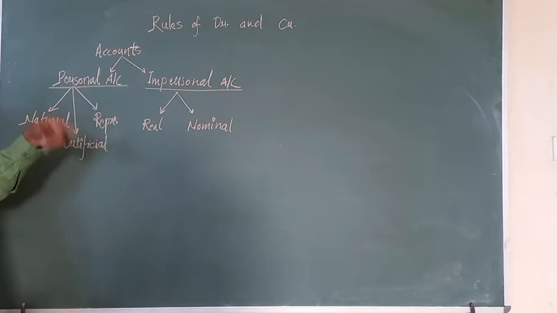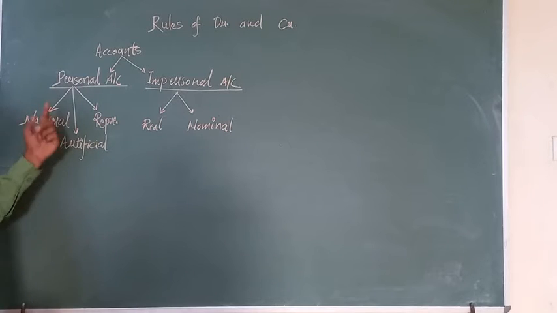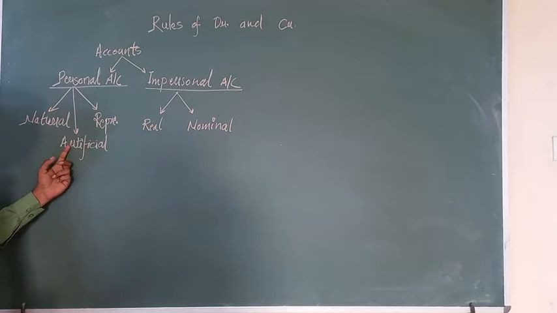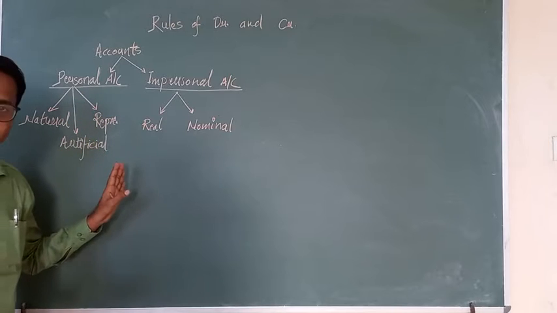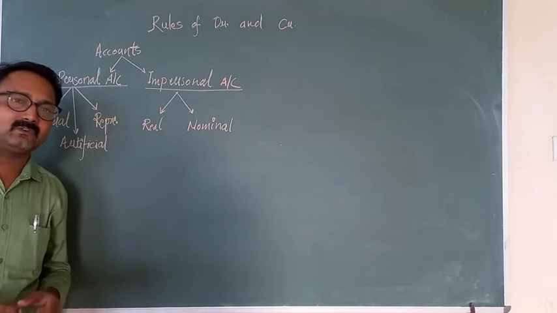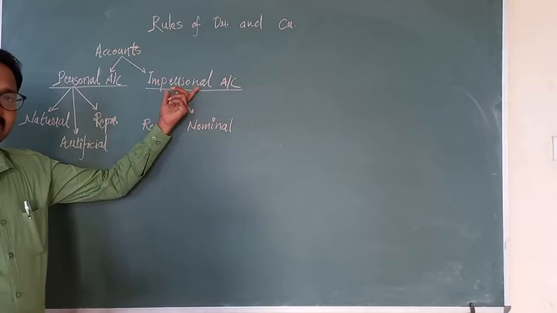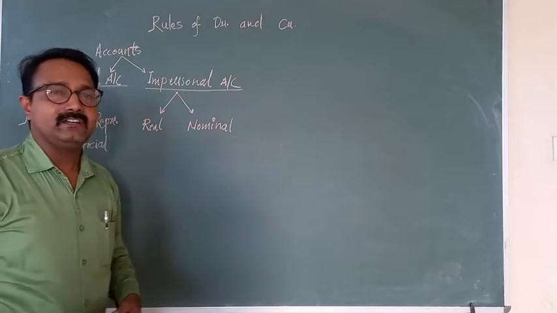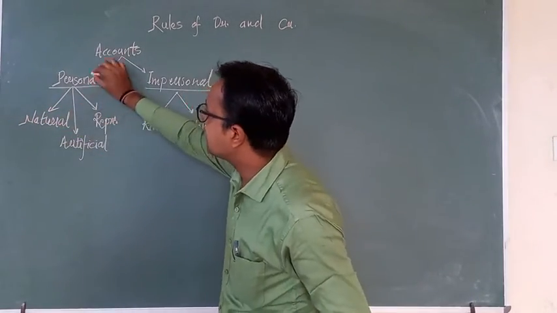Very good. Again, we have divided the personal account into three parts. First is the natural personal account, second is the artificial personal account, third is the representative personal account. One by one we will discuss all these types of accounts along with their rules and natures. Similarly, we have divided the impersonal account into two parts: first the real account and second the nominal account. So we have to discuss the natural personal account.